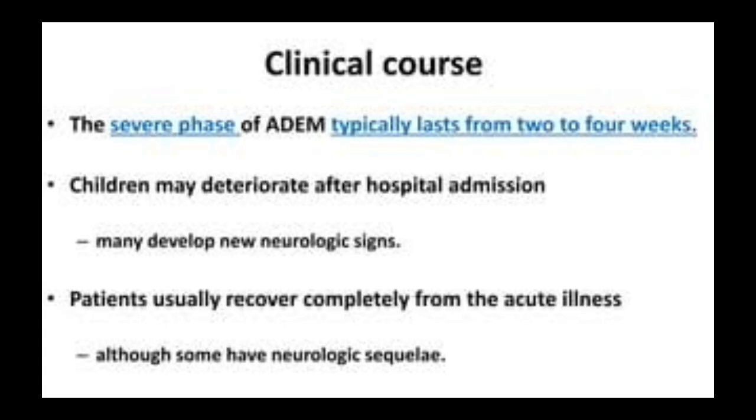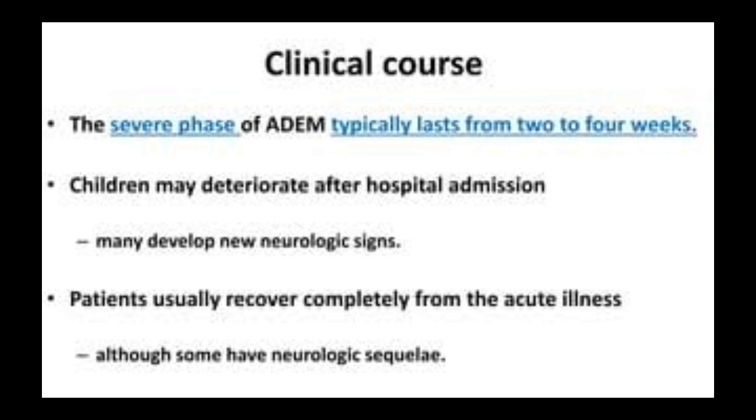MRI is used to differentiate between the two. If there are previous old lesions other than new lesions, then it shows the possibility of MS more as compared to ADEM. So the clinical course is that children usually have a very good prognosis, and they completely recover in 2 to 4 weeks. So the prognosis is good. Patients usually recover completely from the acute illness, although some may have some neurological problems left.